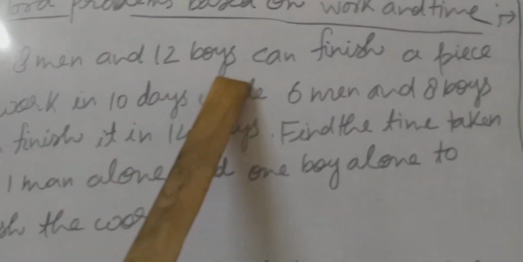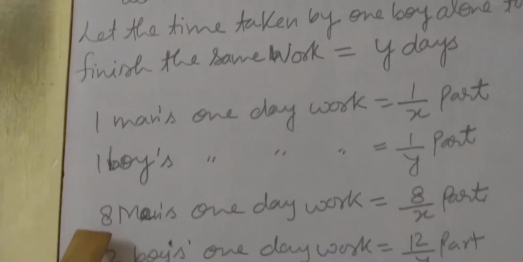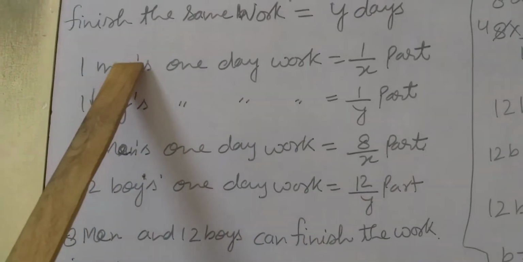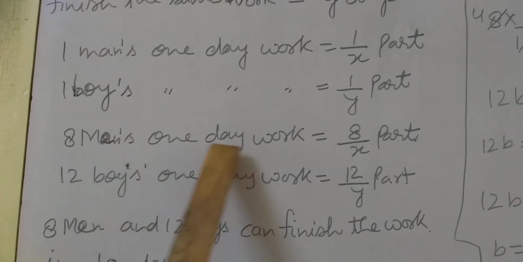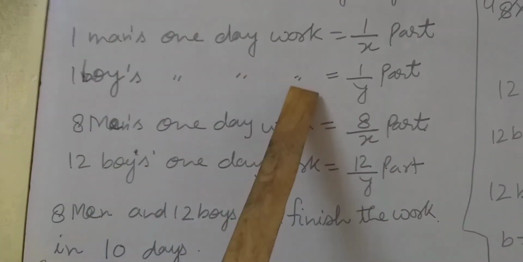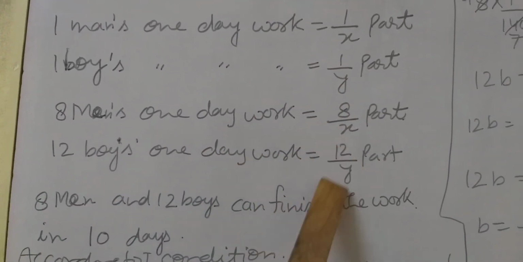Now students, in the condition it is given 8 men and 12 boys can finish a piece of work. So 8 men's one day work is 8 upon x, because one man's one day work is 1 upon x part. One boy's one day work is 1 upon y part, so 12 boys' one day work is 12 upon y part.